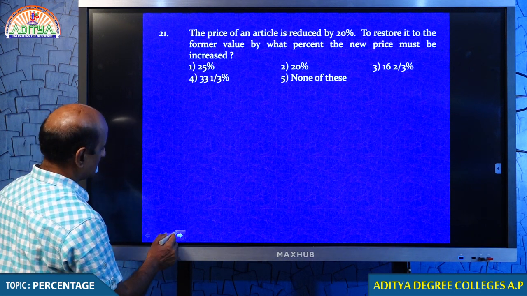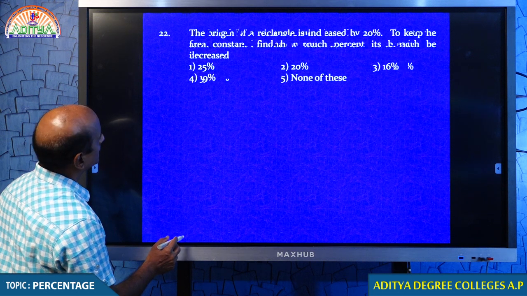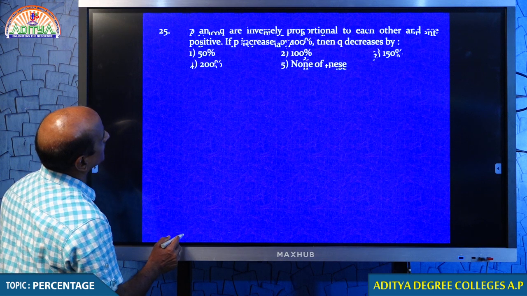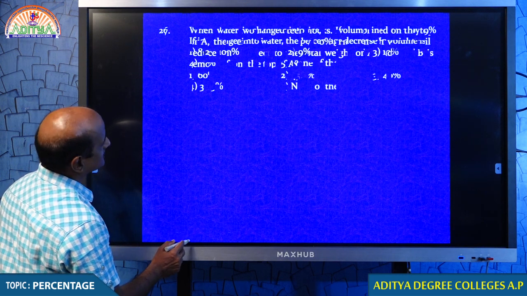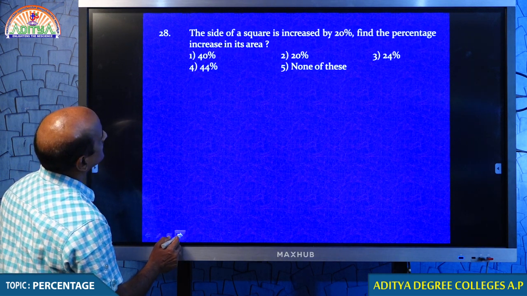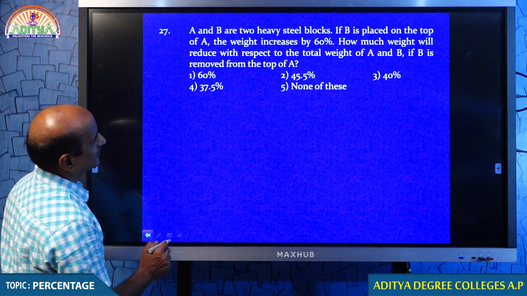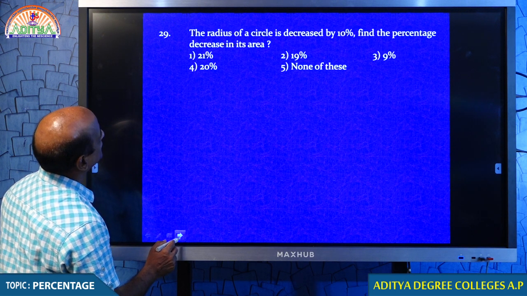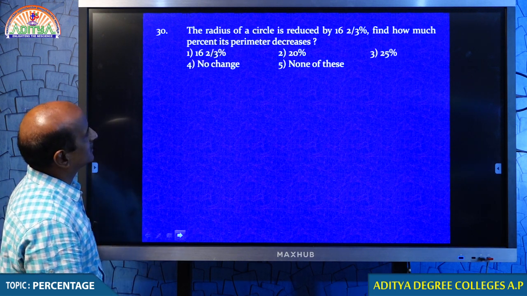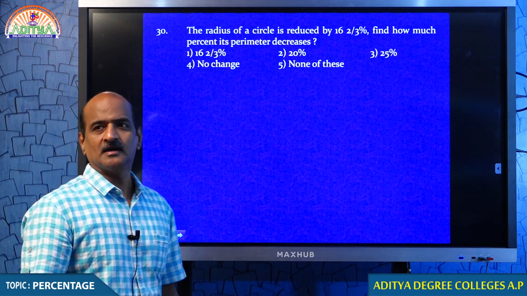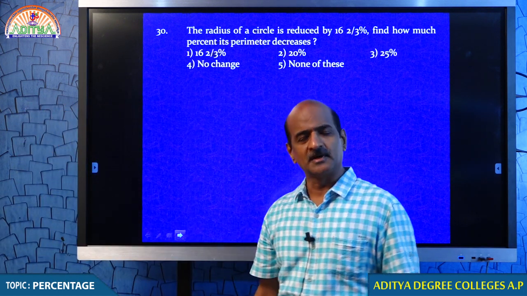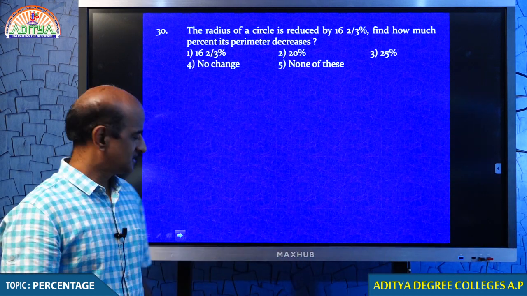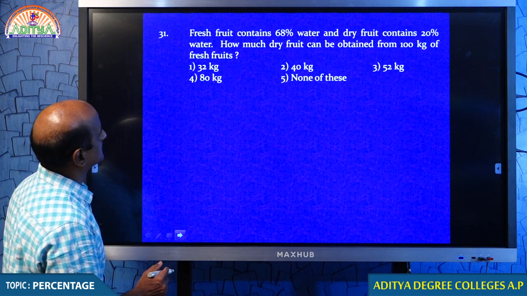Students, you remember the formula? Question number 21, the formula we use for 22, 23, 24, 25, 26, 27, 28. For 27, do you remember what formula we use, my dear students? 29 and then 30. So up to this I believe there is no confusion. I think we can go ahead. We complete the remaining questions. All the questions we already discussed. Therefore, let me complete the remaining questions right now.